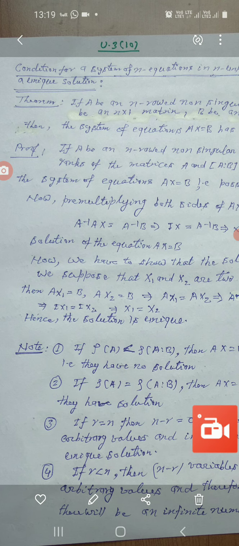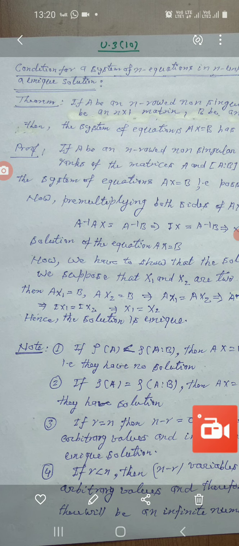Now we have to show that the solution is unique. So we suppose that there are two solutions, that is x1 and x2, of the given system of equations Ax equals b. If both solutions are equal, then there will be the case of a unique solution. So we assume that Ax1 equals b and Ax2 equals b. This implies Ax1 equals Ax2.